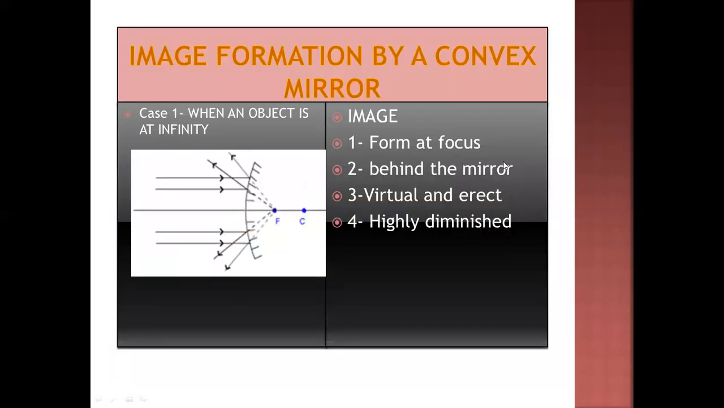In the next case, now the convex mirror. All the 6 cases were for the concave mirror. Now this is the convex mirror. A convex mirror is the mirror which is bulging outside.